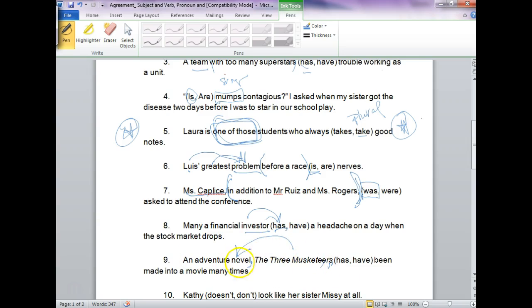So an adventure novel, you're going to agree with novel. A novel has. You don't agree with Musketeers because this is in the appositive, and an appositive renames the noun before it. So has been made into a movie many times.